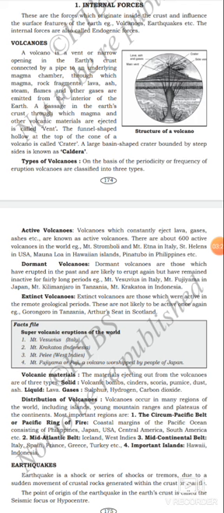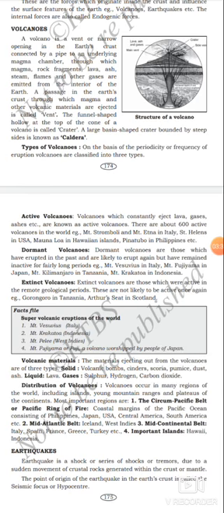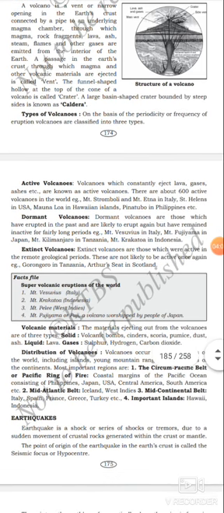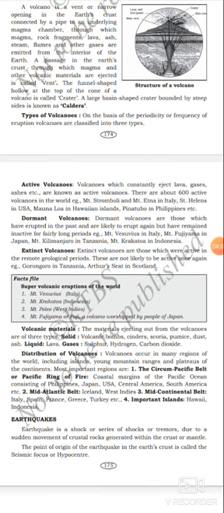Now, types of volcanoes. On the basis of the periodicity or frequency of eruption, volcanoes are classified into three types. How many types? Three types. Let us see them one by one. First one, active volcanoes. Volcanoes which constantly, meaning continuously, eject lava, gases, ashes, etc. are known as active volcanoes.